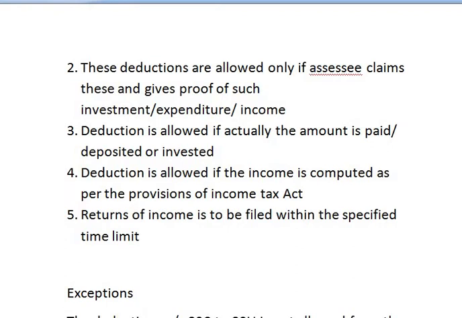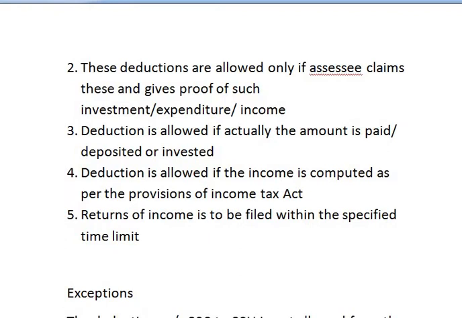Suppose my gross total income is rupees 5 lakh per annum, that is my yearly gross total income is 5 lakh rupees, and my deduction from section 80C to 80U is rupees 1 lakh. But I do not want to claim deduction under section 80C to 80U. In that case, there is no compulsion on me that I should claim the deduction. Only if the assessee wishes to claim the deduction can he claim, otherwise no.